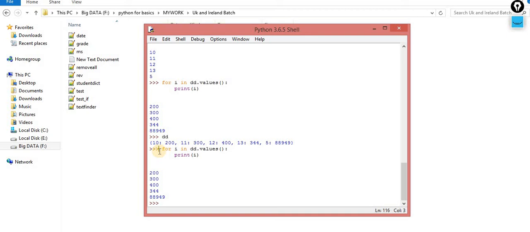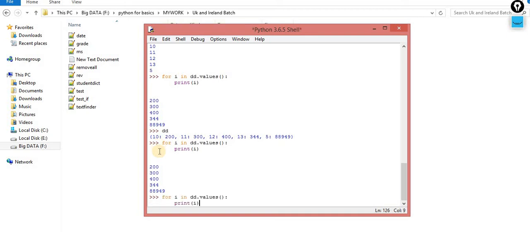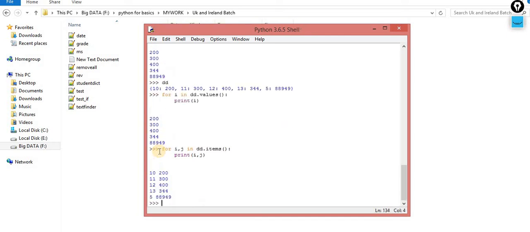Now there is one more method. You want both values and keys simultaneously. For that, what you have to do is use items. Now this time it will return two items. I am using i and j over here, so i, j. Now you can check it out.